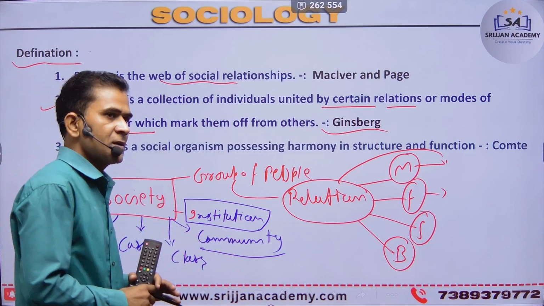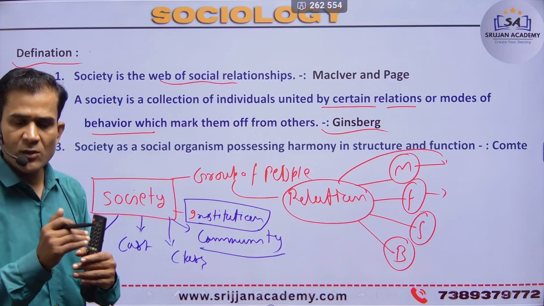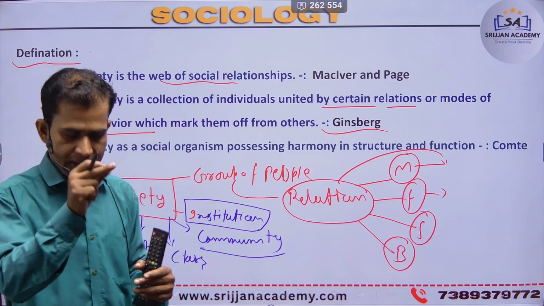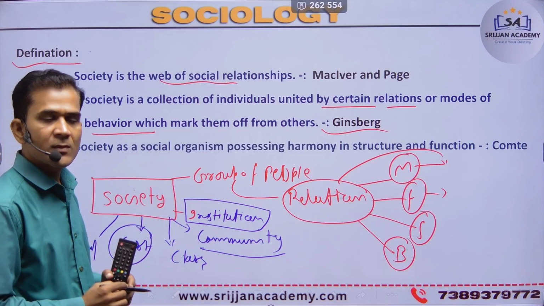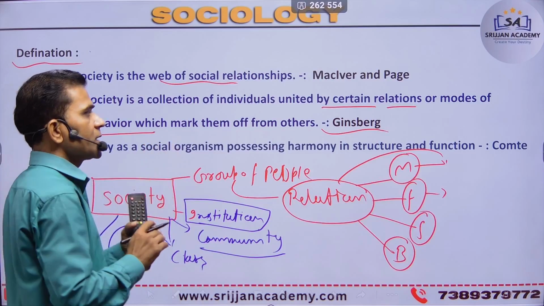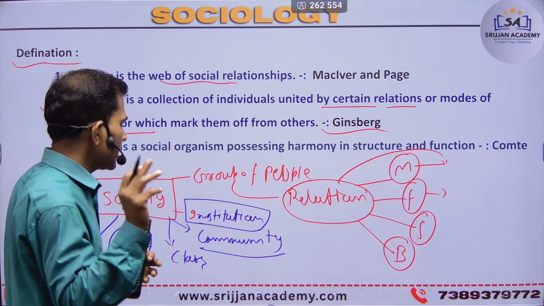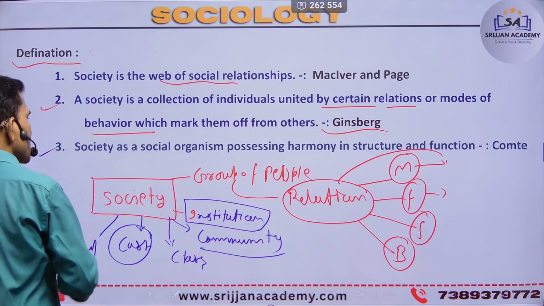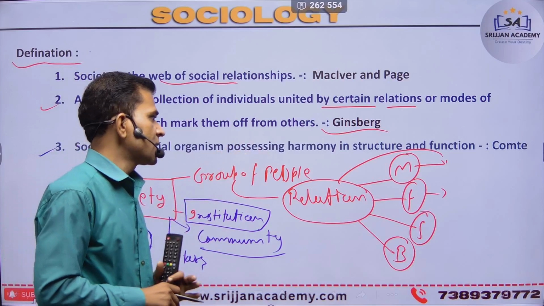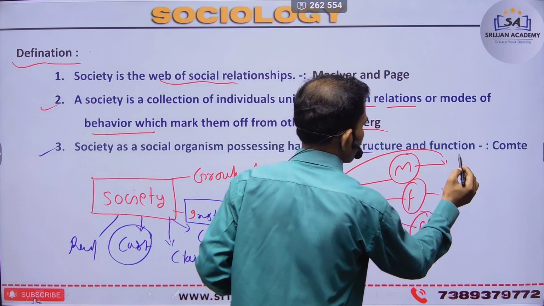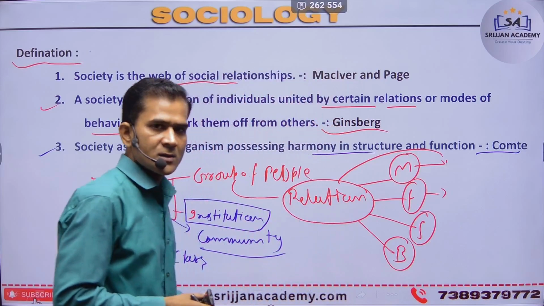Next is class. Class may be based on status, and caste is a different relationship. So that is human behavior via society's norms. Next, according to scholars, society is a social organized process of harmony, structure, and function, as per August Comte.